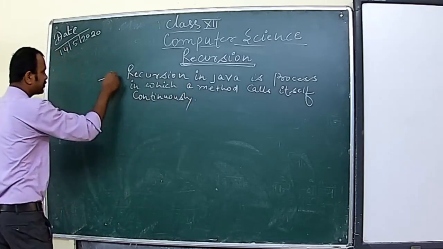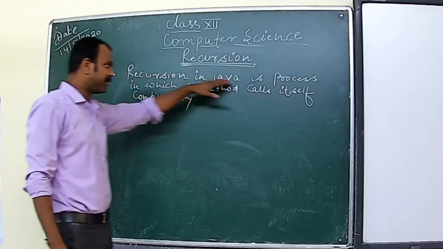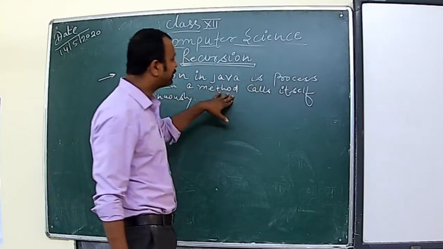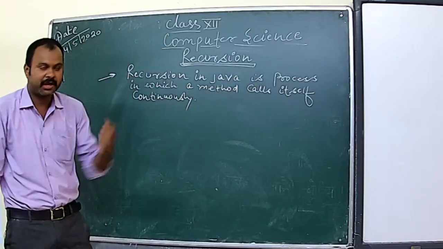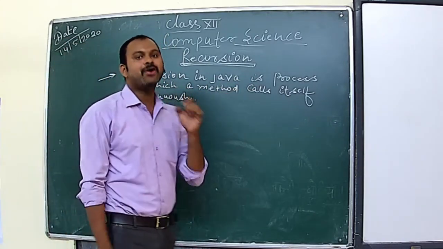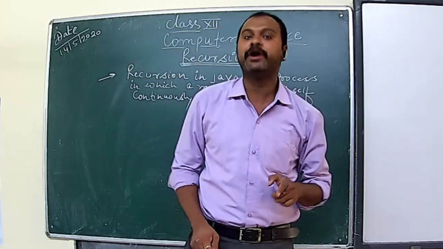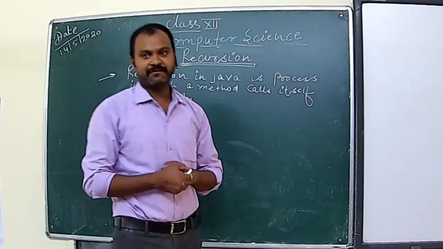Okay, so this is called recursion. Recursion in Java is the process in which a method calls itself continuously. When a function calls itself in its body, then it is called recursive function.